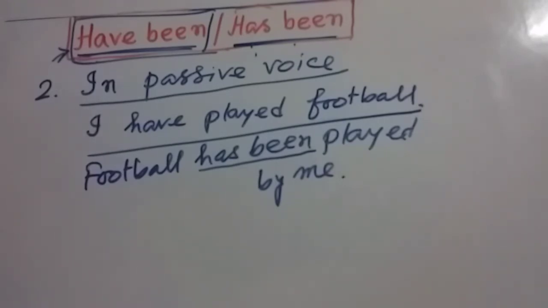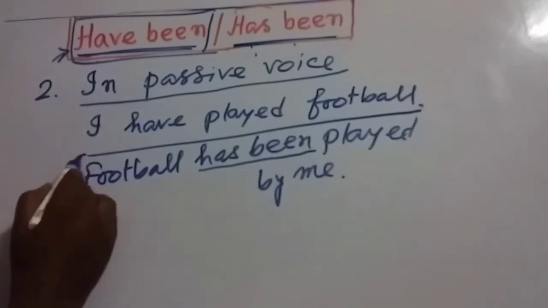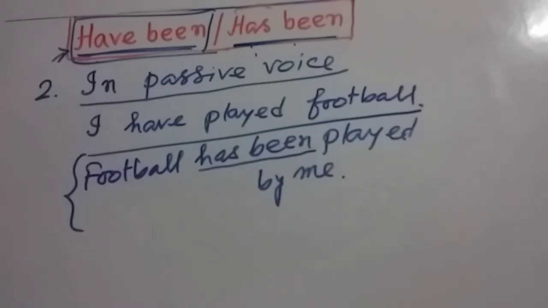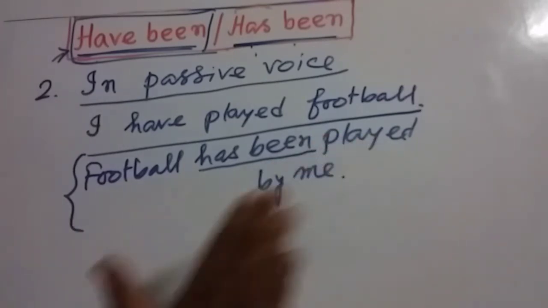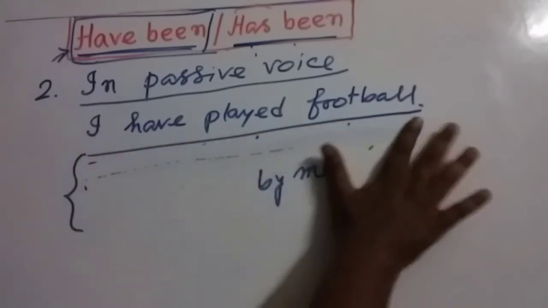Actually, my dear friends, in spoken English, this part is used widely. Sometimes some of the activities are there where the agent is not so important. My dear friends, agent means the doer of the action is not so important. I'm just gonna give you one example. Let's look at the example.